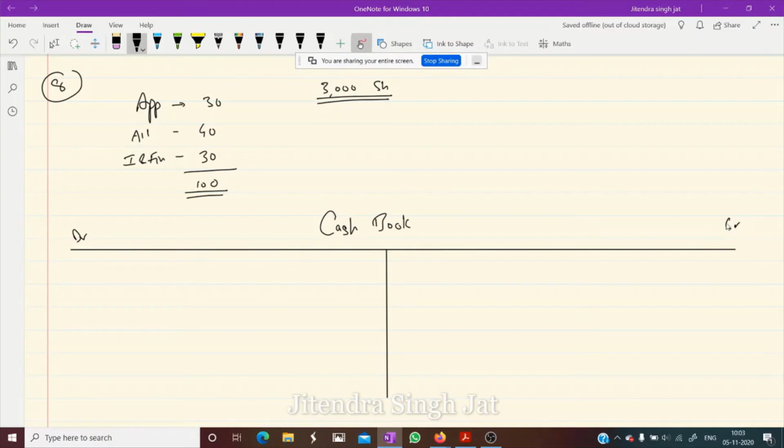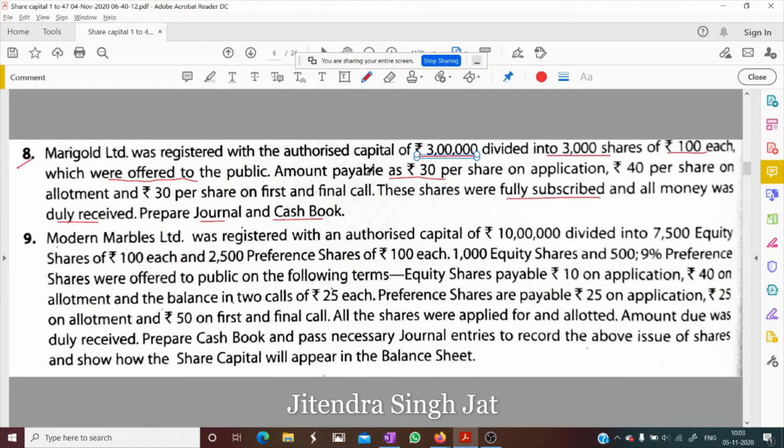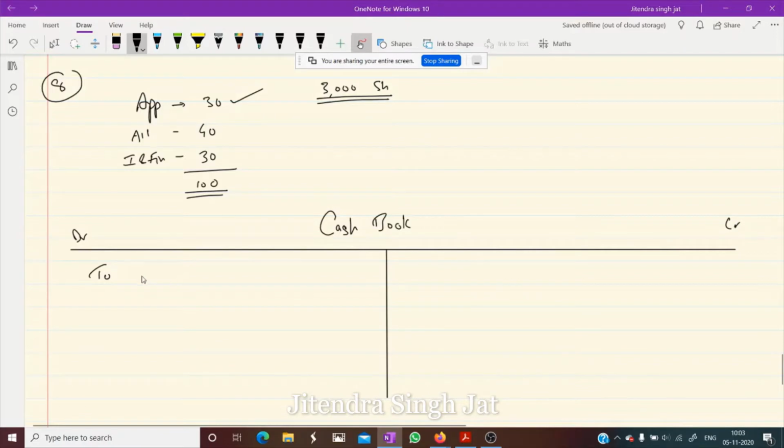When cash is received, 30 rupees is received at the time of application. So 3000 into 30, 90,000 is received during application. Whenever cash is received, we record it on the debit side. To share application.